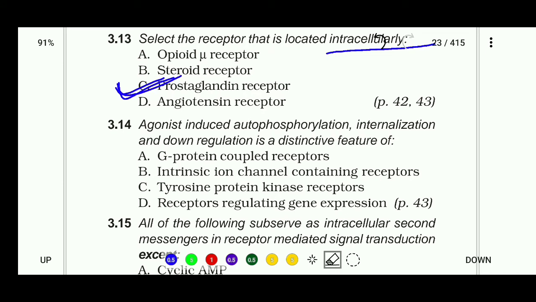Agonists induce autophosphorylation, internalization, and downregulation. Is a distinctive feature of G protein coupled receptors, intrinsic ion channel containing receptor, tyrosine protein kinase receptor, or receptor regulating gene expression? So the right answer of this question is C, tyrosine protein kinase receptor.